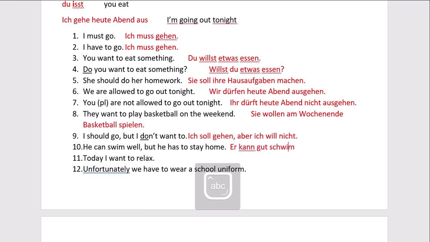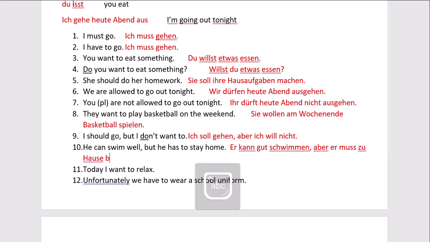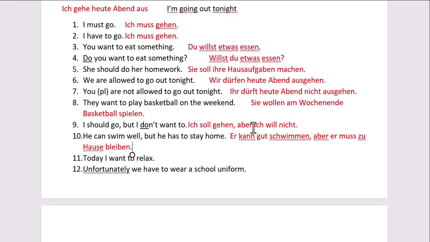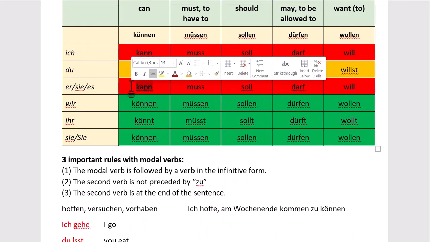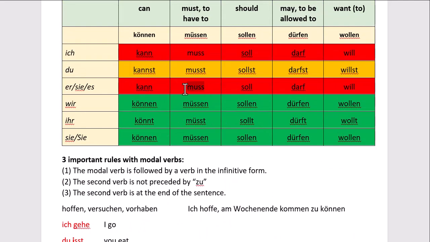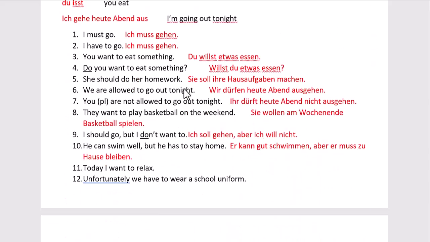Number 10, he can swim well, but he has to stay home. Kann gut schwimmen, aber muss zu Hause bleiben. He can swim well, but he has to stay home. So we've got 2 modal verbs. Where are they from? Let's find them in the table. He can swim well, but he has to stay at home.